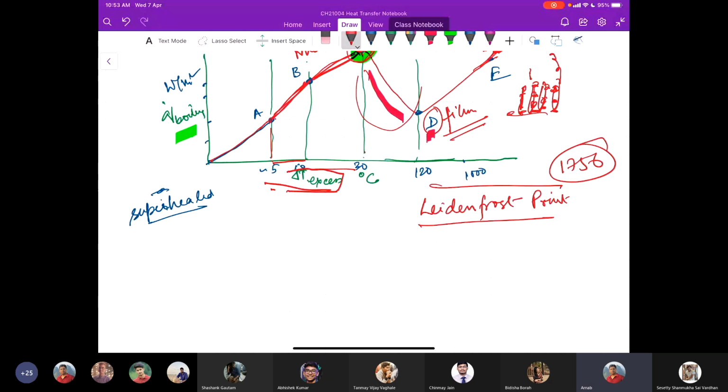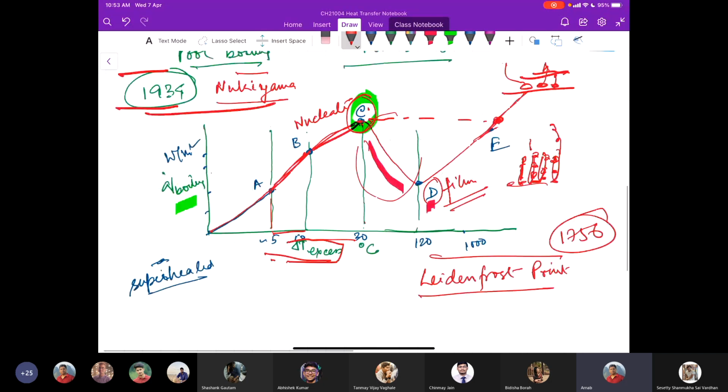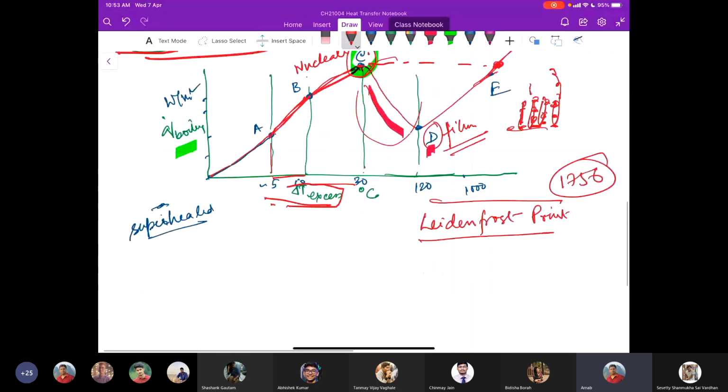Not this phenomenon exactly, which was observed by Nukiyama, but Leidenfrost observed that when you place a water droplet on a very highly heated surface, the water droplet jumps around.